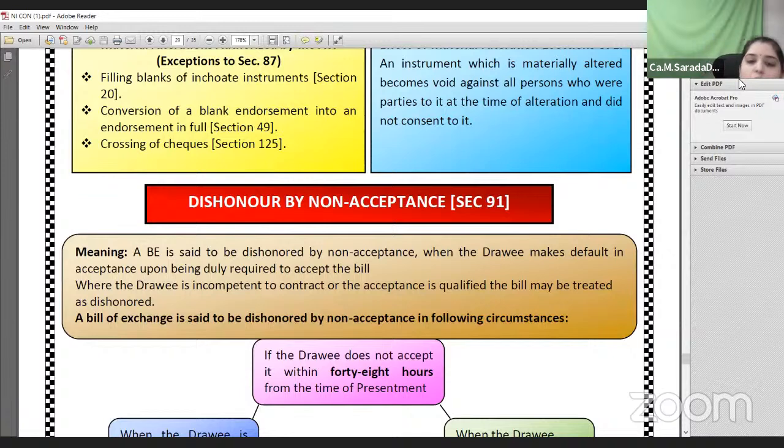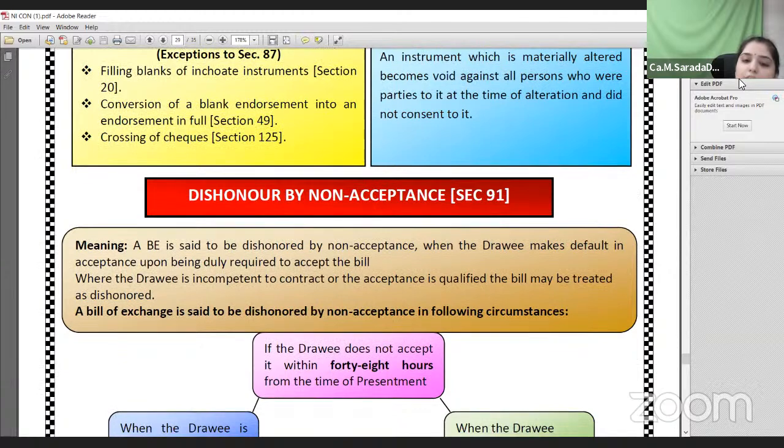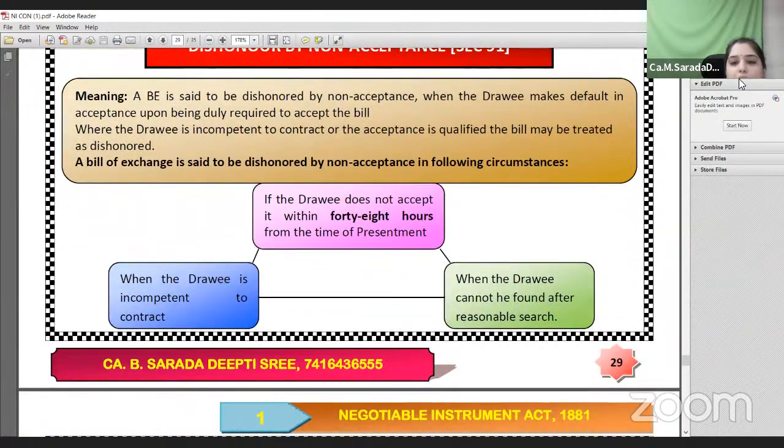Now, what is called dishonor? This is applicable only in the case of a bill of exchange, where the holder presents the instrument for the acceptance of the drawee before receiving payment. In such cases, the drawee is given only 48 hours to decide whether he will accept and make payment or not.